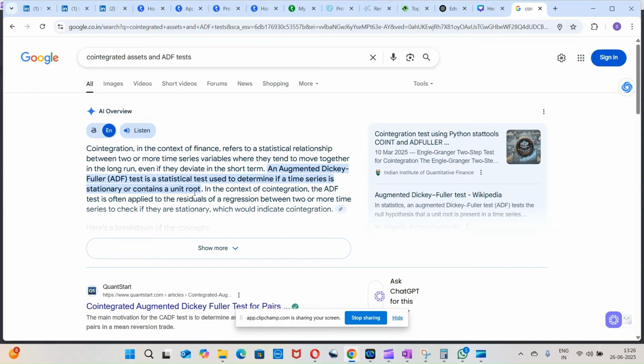In the context of co-integration, if we get stationary in the ADF test, that would indicate co-integration. Co-integration means two assets will tend to move together in the long run, even though they deviate in the short term.